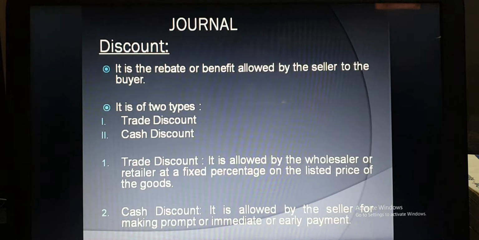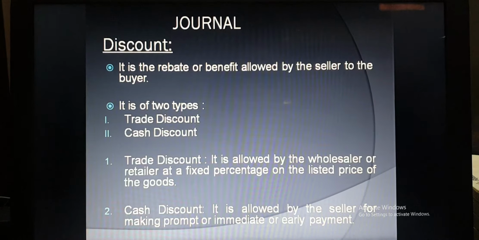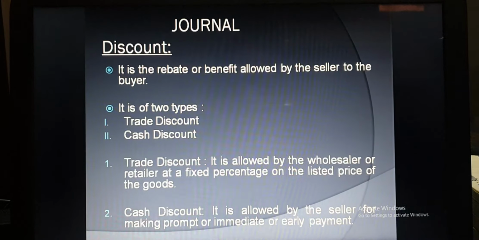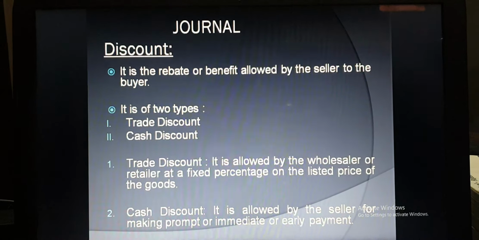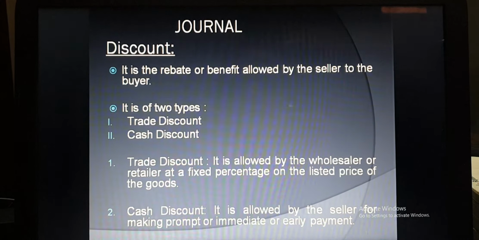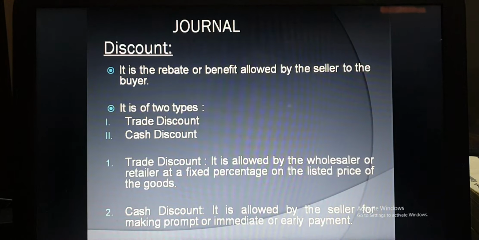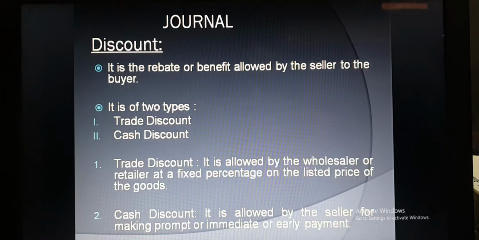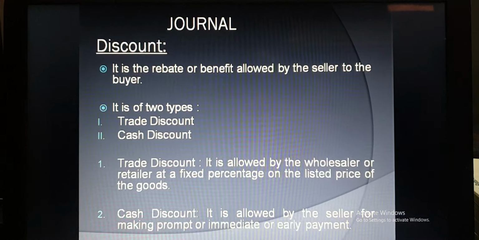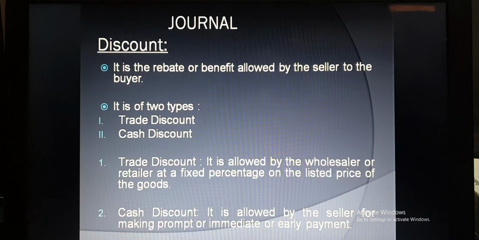Now everyone knows what discount is. It is the rebate and benefit allowed by the seller to the buyer. So whatever benefit is allowed by the seller to the buyer or the customer is considered a discount. Discount is of two types, that is trade discount and cash discount. What do you mean by trade discount?